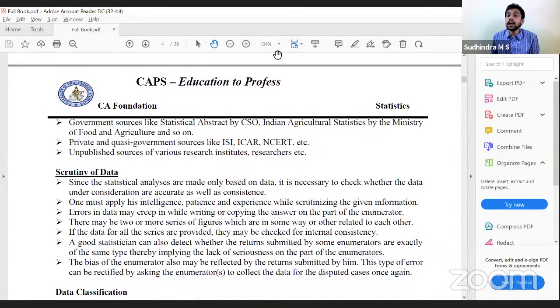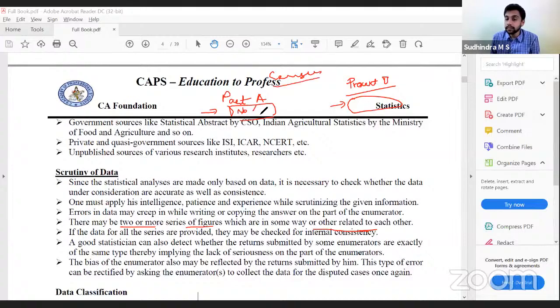How? By inserting cross-check questions in the questionnaire. There may be 2 or more series of figures which are related to each other. In the questionnaire, in part A, I'll give a particular question. In part B, I'll give another question which is totally related to the question in part A. For example, we'll take the example of census itself. Number of children in that family. If they have given it as 3, and in part 2, details, what they are studying or what they are doing, if there is information about only 2 children, then this information is incomplete.